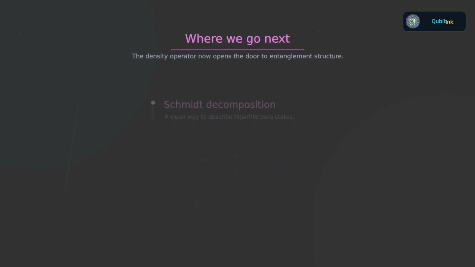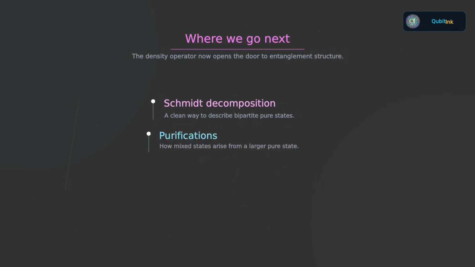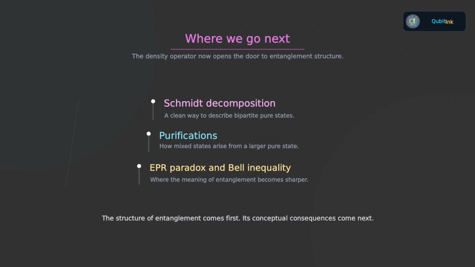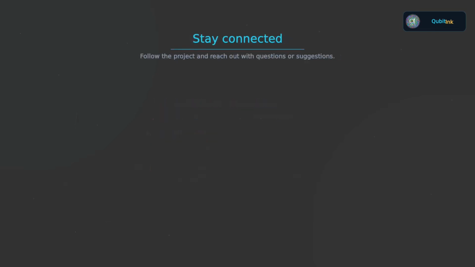In the next video, we will take the natural next step from the book and study the Schmidt decomposition, together with its connection to purifications. After that, we move toward the EPR paradox and the Bell inequality, where the structure and meaning of entanglement become even sharper.